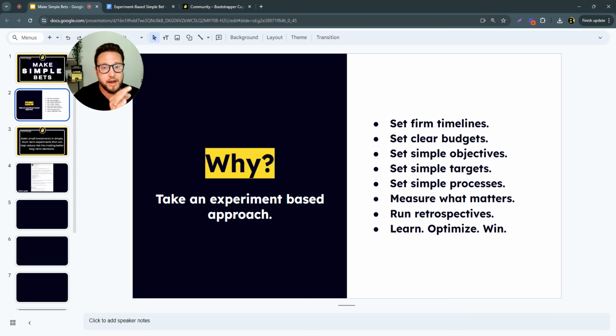So you want to measure what matters with every experiment that you're running, so you know whether or not it's working, because that's what we're trying to do here: we're trying to optimize by proving or disproving this thesis, or these new actions that we're taking, which then ties back to the next bullet, which is setting simple process.